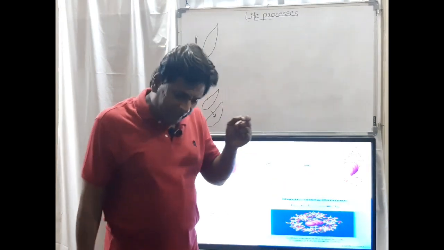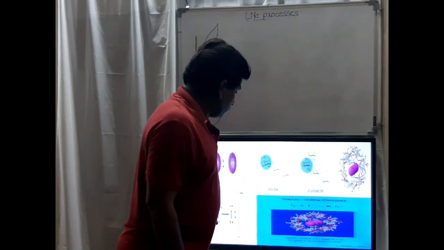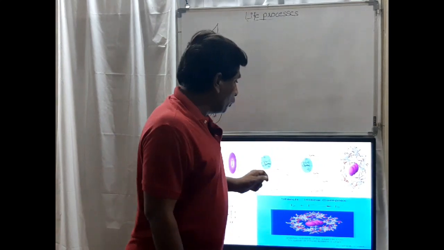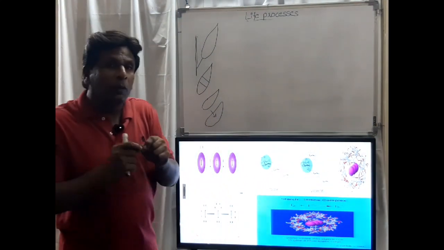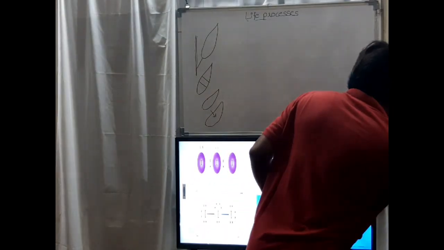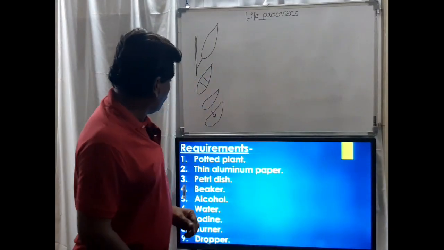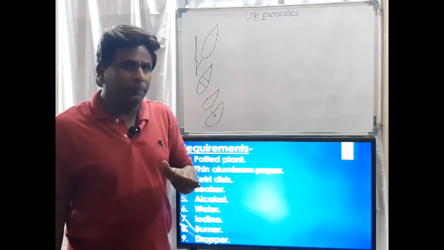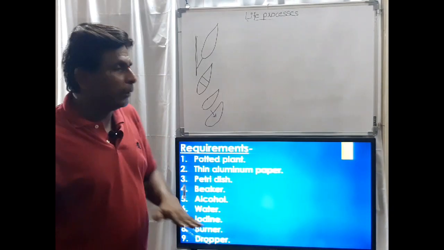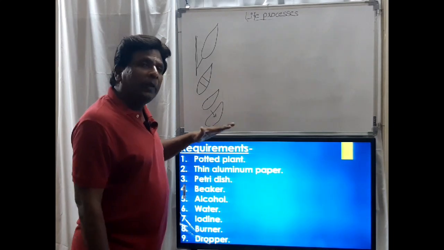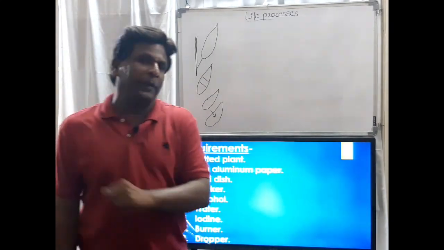Okay, friends. And the second one is, if you mix iodine with green color, means with the leaf in green color. Okay, I will explain it when we are doing the experiment. Okay, these 2, one is the colors of the rays, and the second one is the mixing of iodine and starch, as the basic thing. If you come to the experiment, now we are going to start the experiment.